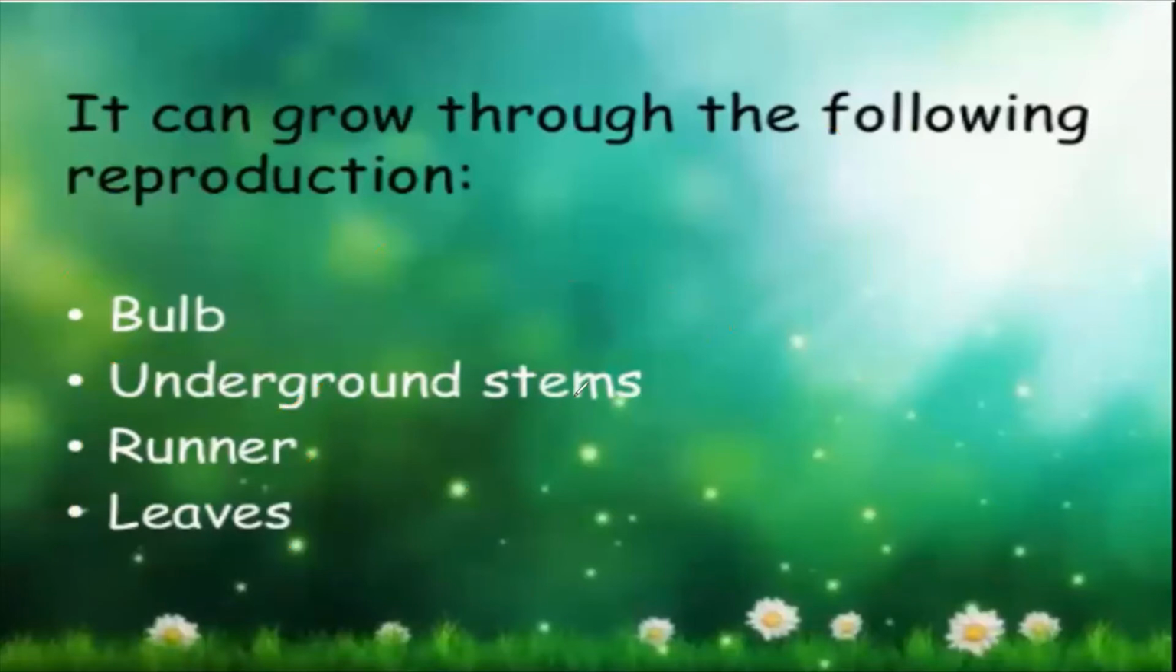Now underground stems, runners, and leaves. From one leaf you can get other leaves, or you can get a plant also. That is also vegetative reproduction.